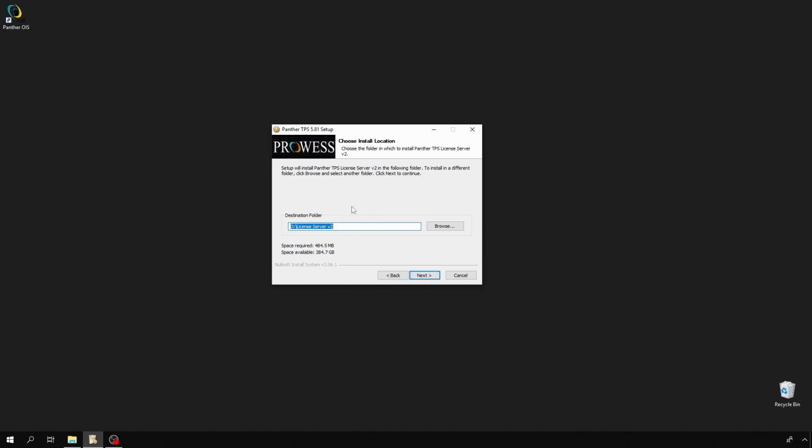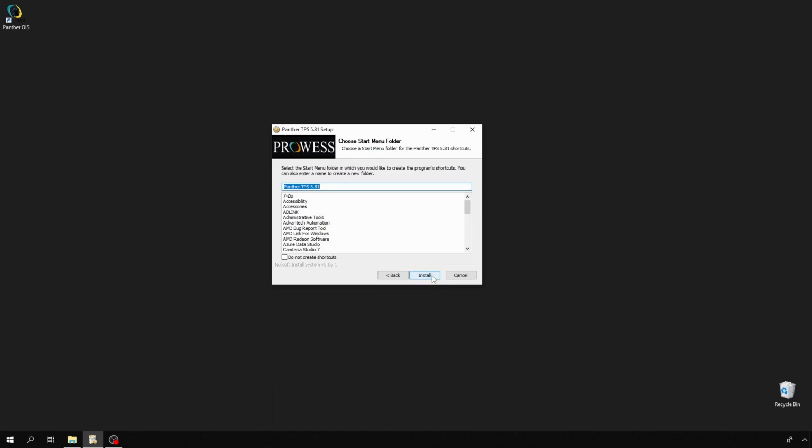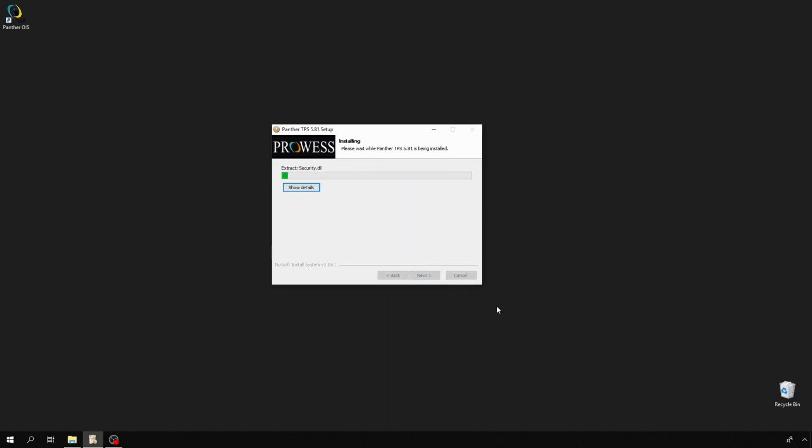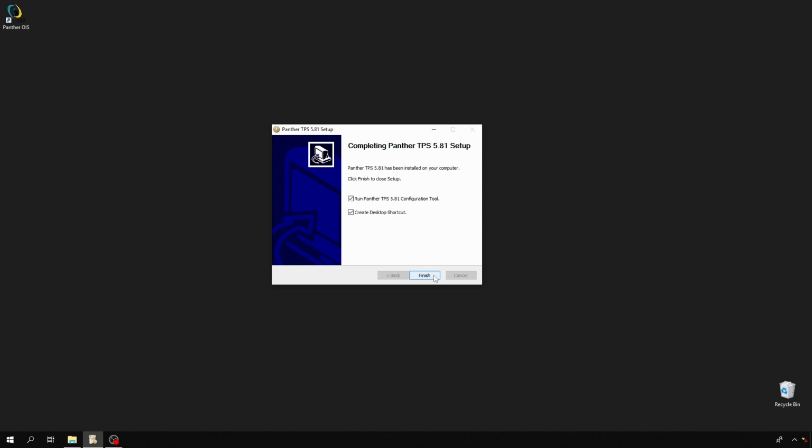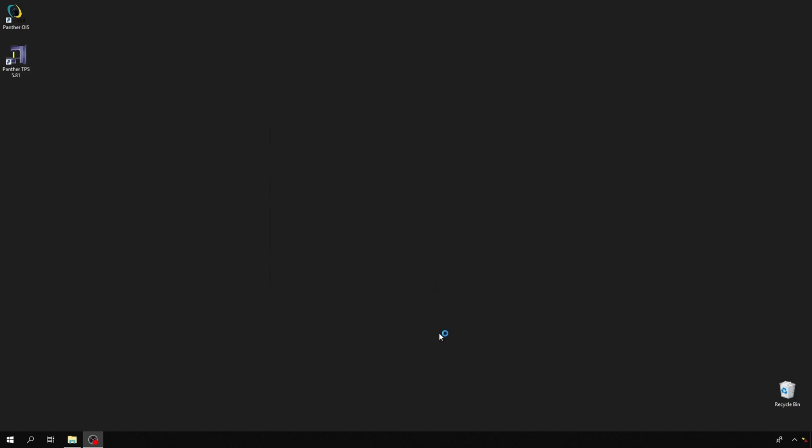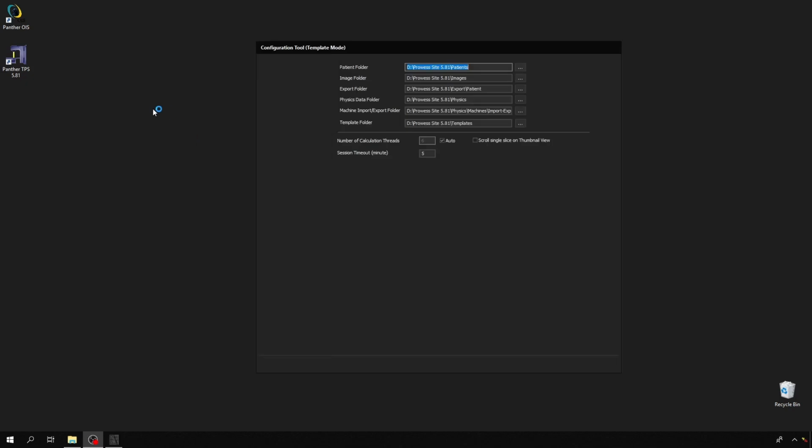Select the destination folder for the license server and select Next, then select Install. Once the installation completes, select Next, then Finish. The system will display the Configuration tool. Please note that this tab is actually displaying the configuration on the Panther TPS server.